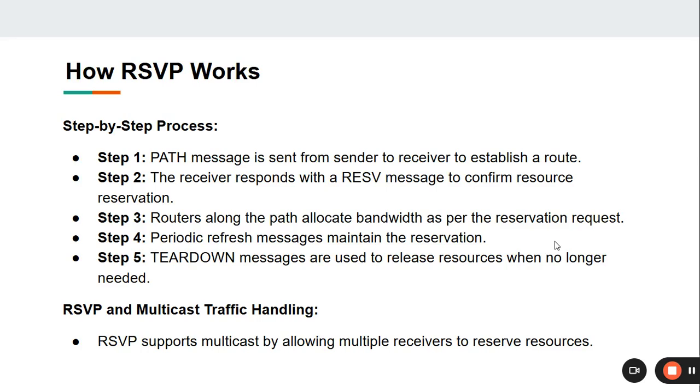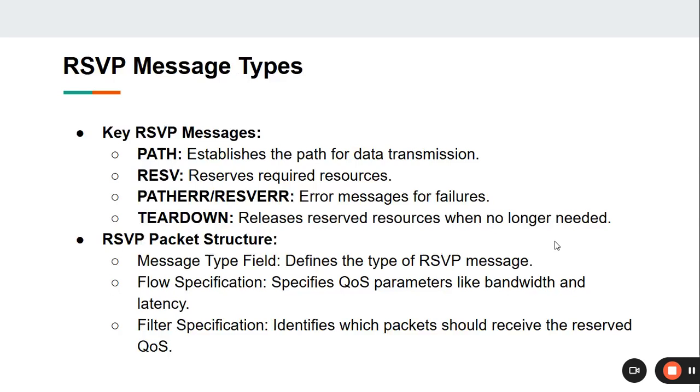RSVP and multicast traffic handling. RSVP supports multicast by allowing multiple receivers to receive resources. RSVP message types. Key RSVP messages are Path, which establishes the path for data transmission; Reserve, which reserves the required resources; error messages for failure; and Teardown, which releases reserved resources when no longer needed.